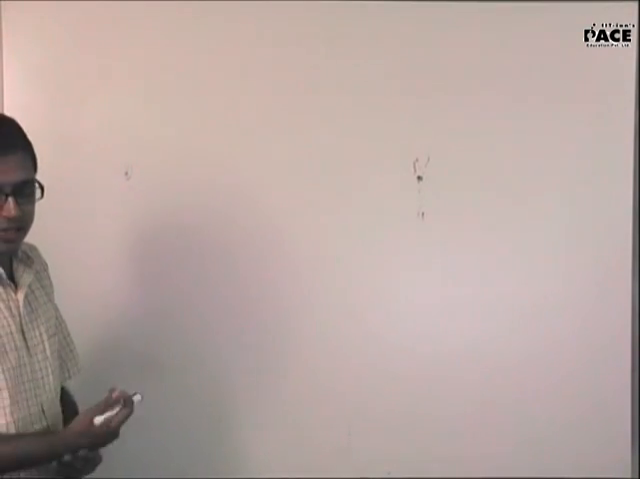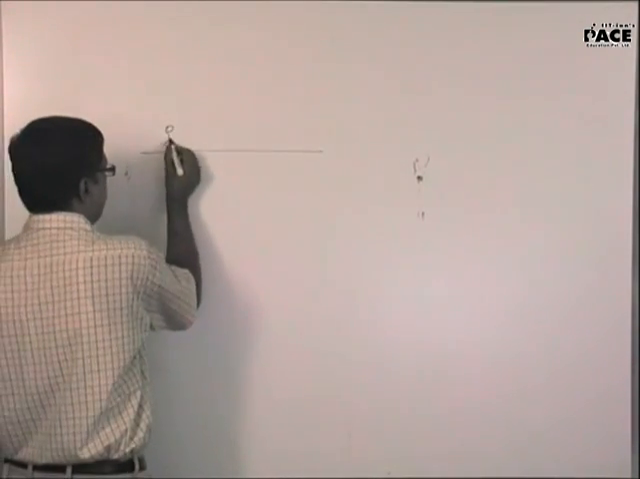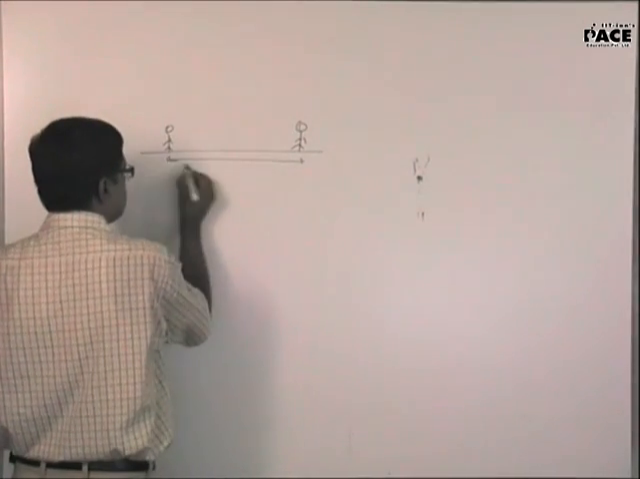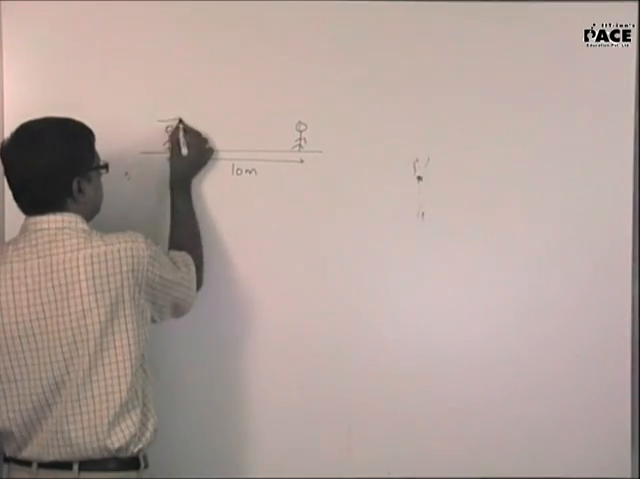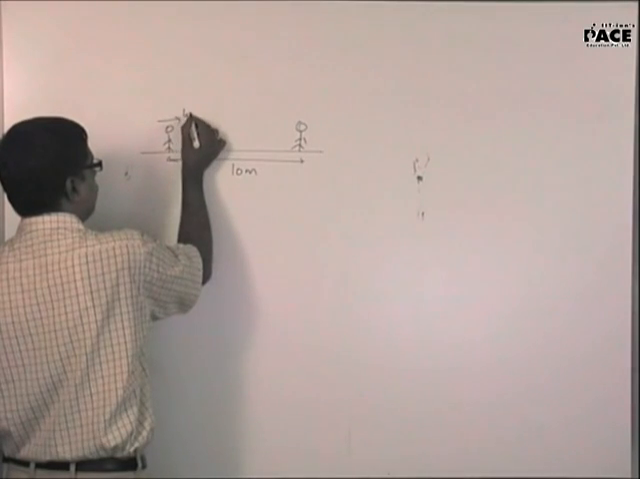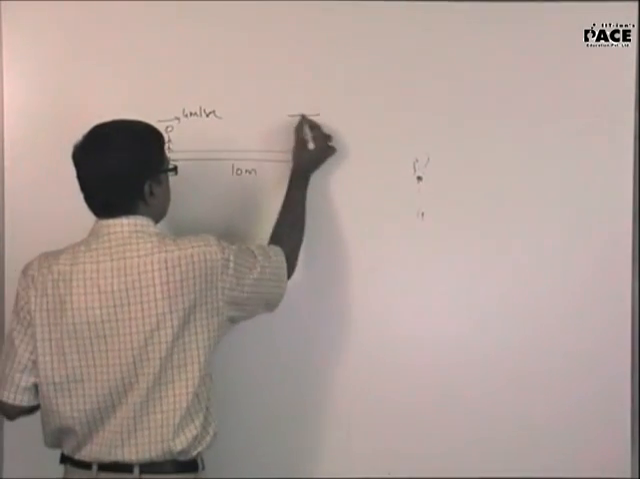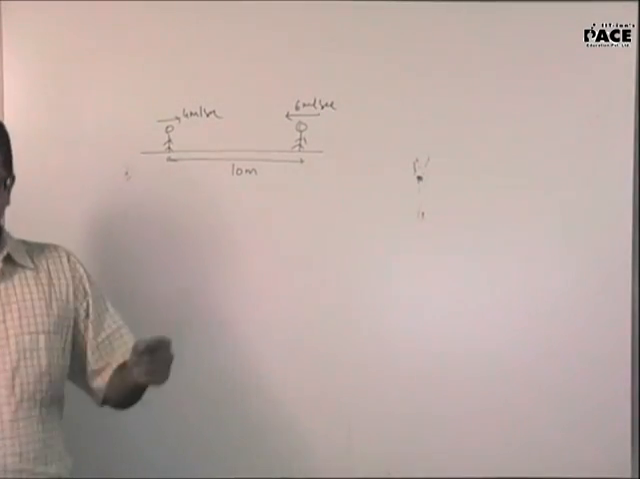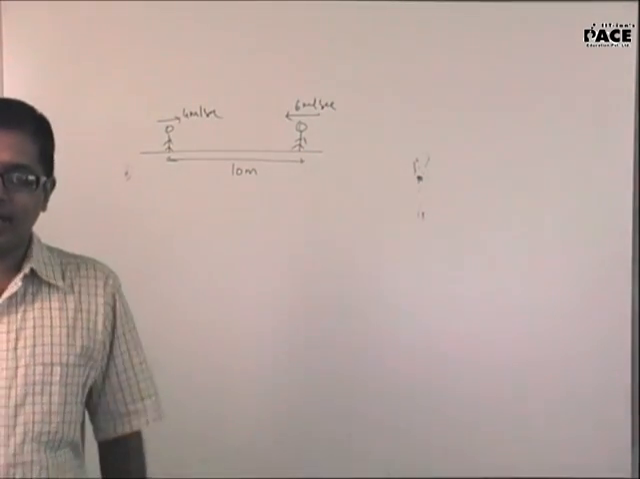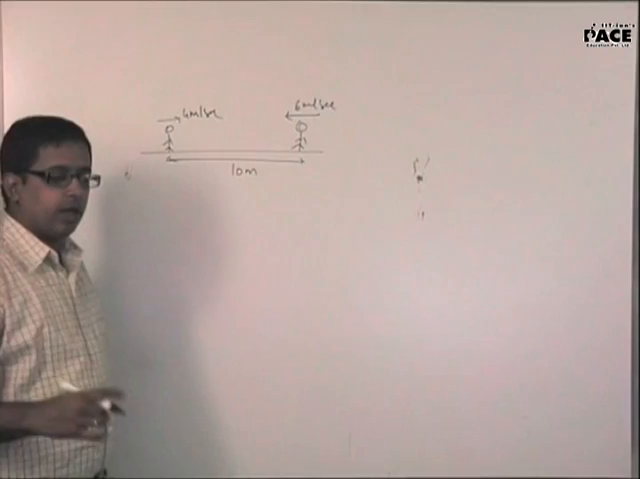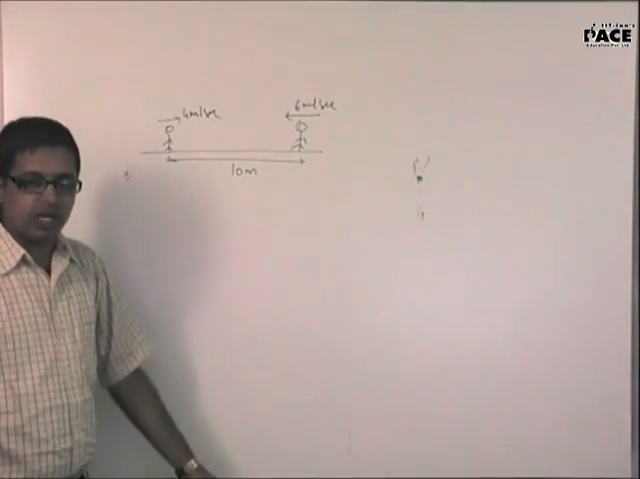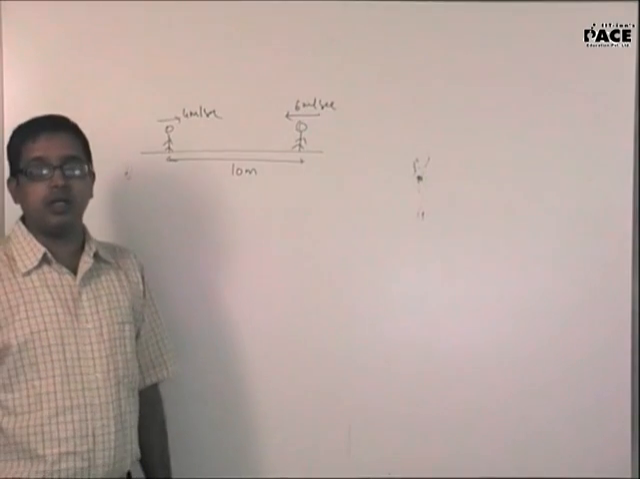Fine. Listen to this. Now suppose there is a man standing here and a man standing here. The distance between them is 10 meters and this man is moving with 4 meters per second and this man is moving with 6 meters per second. After how much time do they meet? Have a look at it. 1 second. Obviously, try to solve these problems hereafter using relative displacement and relative velocity.